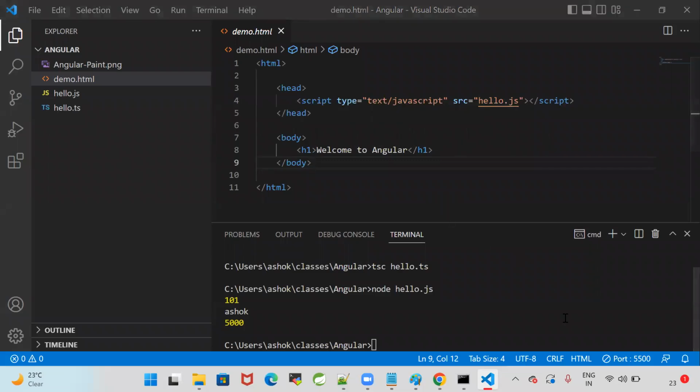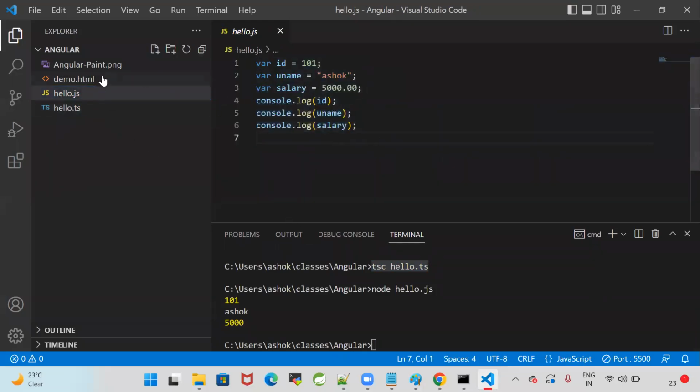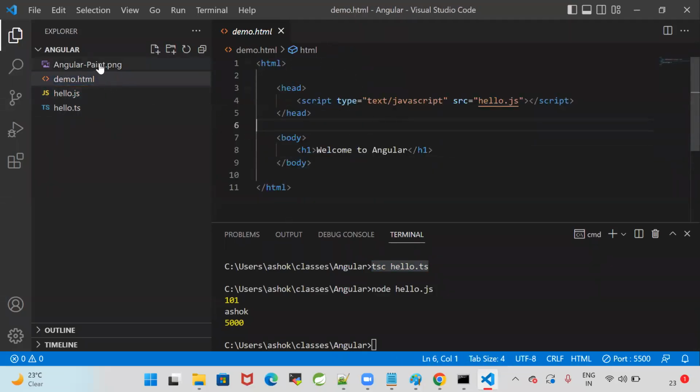Are you able to understand how I'm creating and running my first web application using TypeScript? I created a hello.ts file. I compiled that file. It generated a JS file. That JS file I'm adding in the HTML. I'm running the HTML file by using live server. Then I'm getting the output.